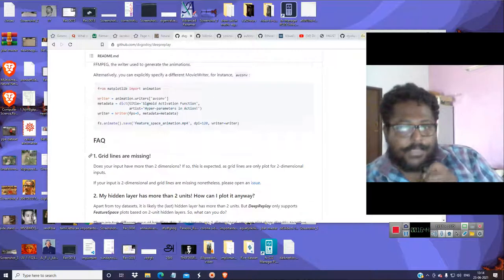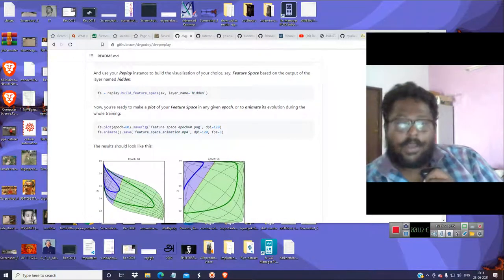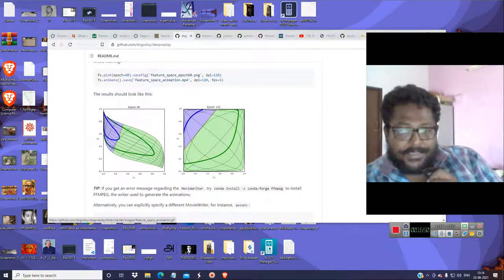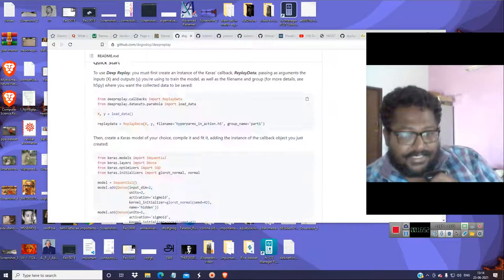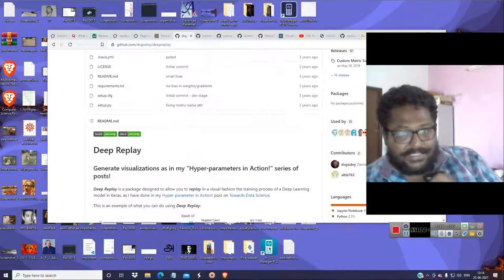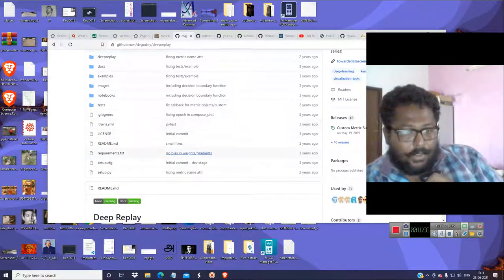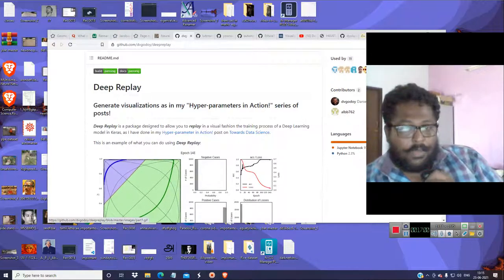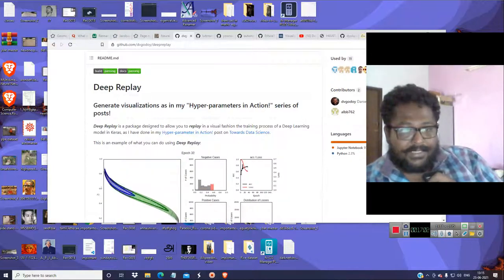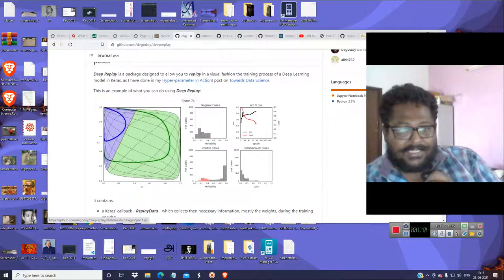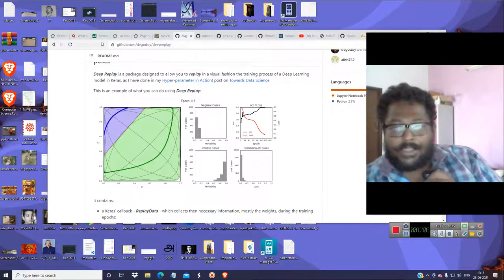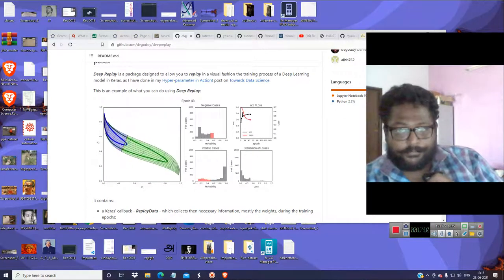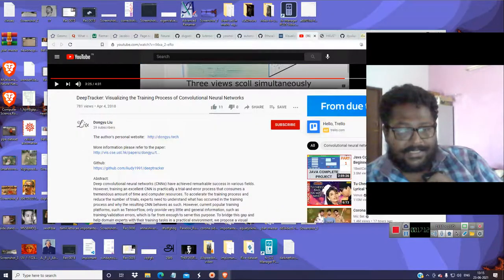So please make use of this Deep Replay, Optuna, and all those visualizers. After seeing how it is separated, I think it can be used for object detection, k-means clustering, and all those projects, even for image classification. You can visualize how hyperparameters take action and how the points are separated, and you can tune the model very well. And you can also use Deep Tracer, which is available.